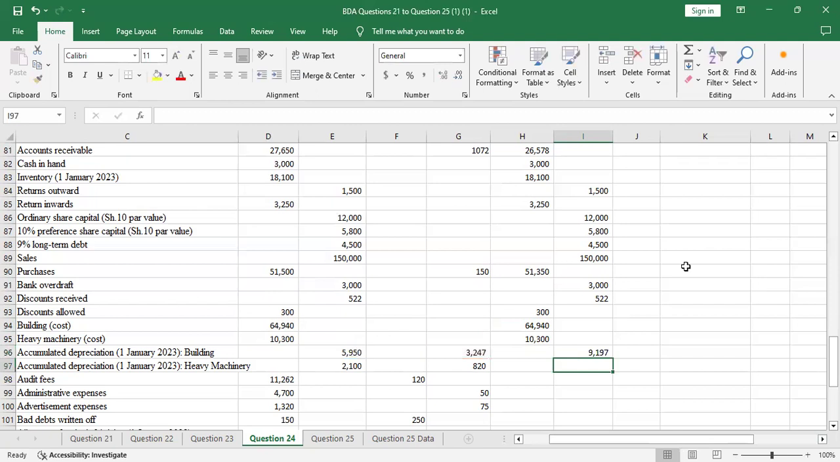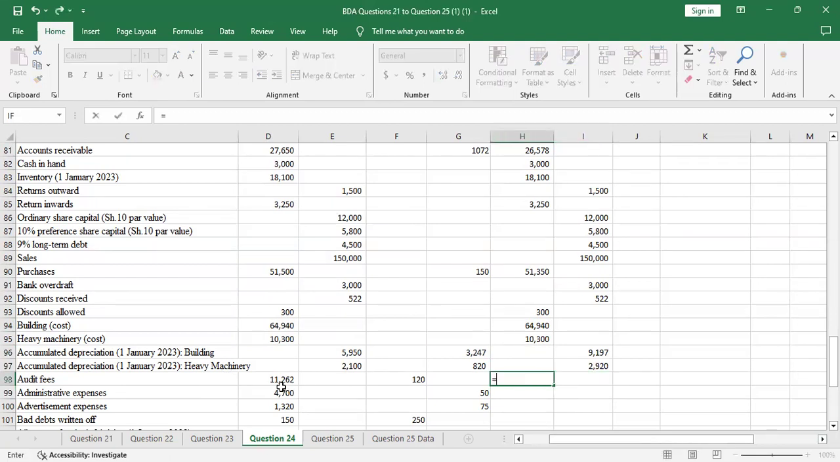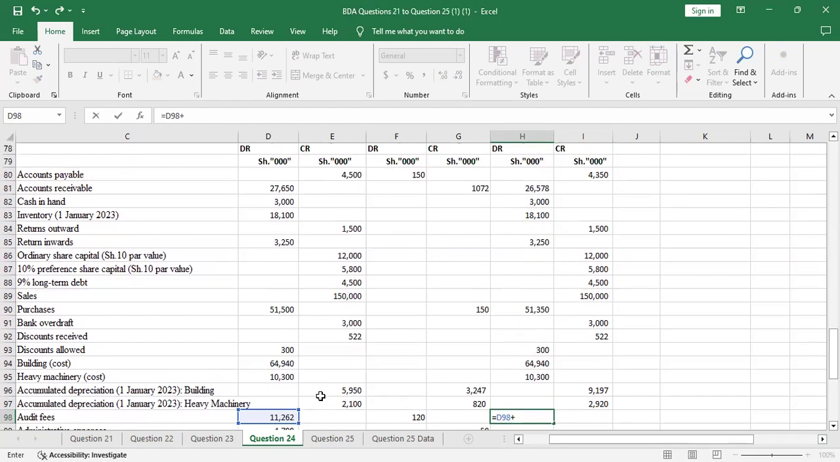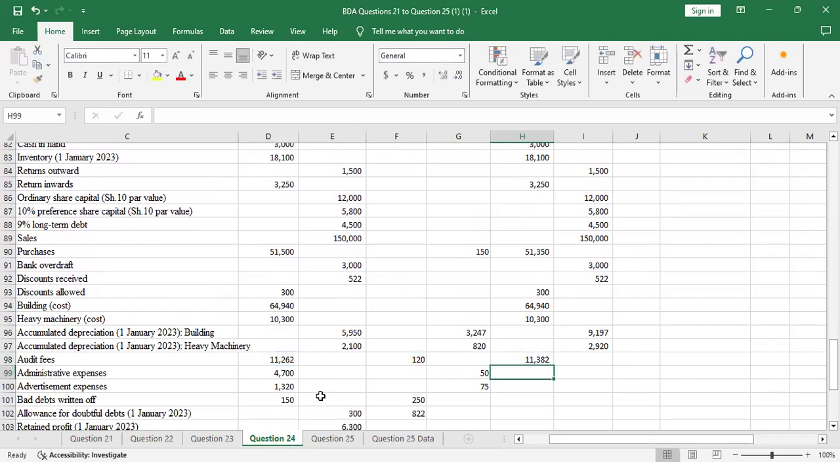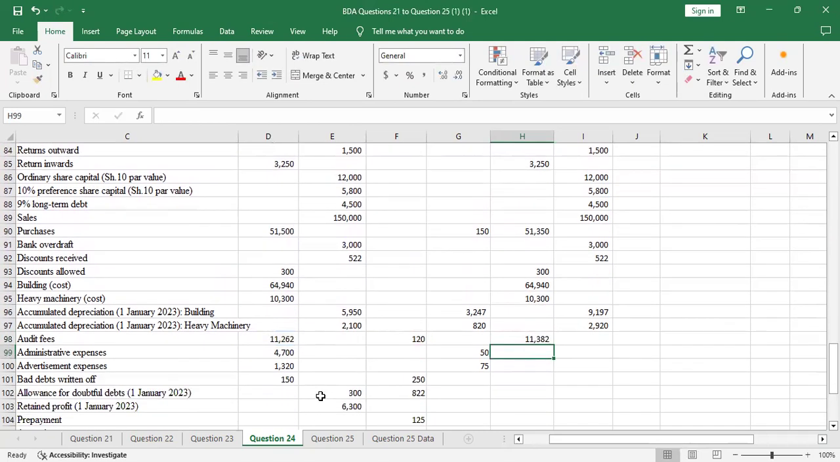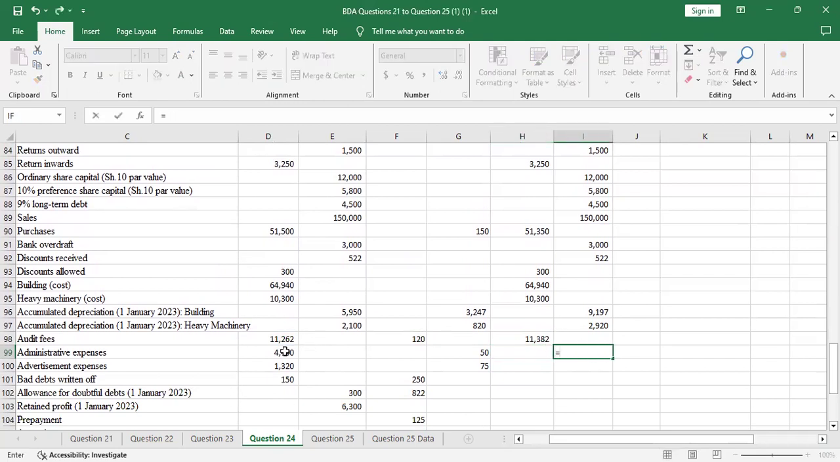So you do the same. Let me see if I can just drag from here. So this already will add for heavy machinery. That's okay. Then audit fees, it's on the debit side. So you take this, you add, because even the adjustment is appearing on the debit side. So you don't subtract. 11,382.